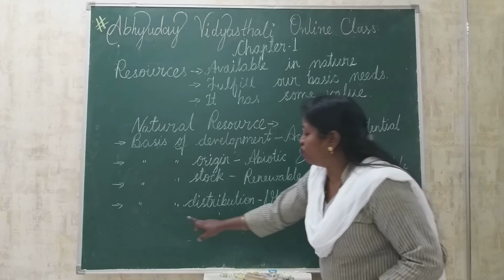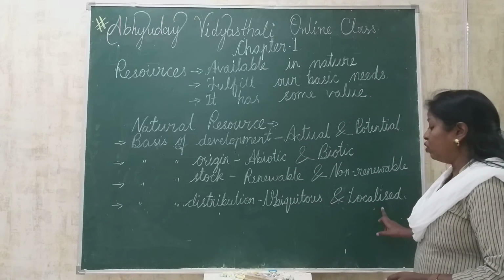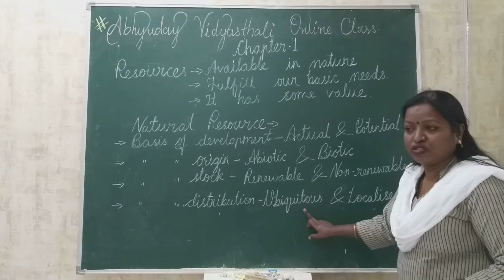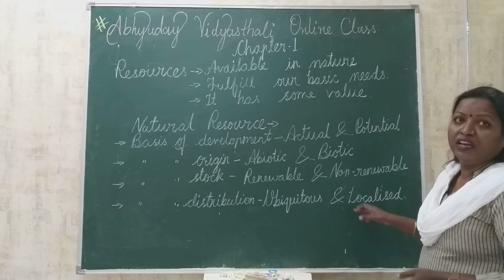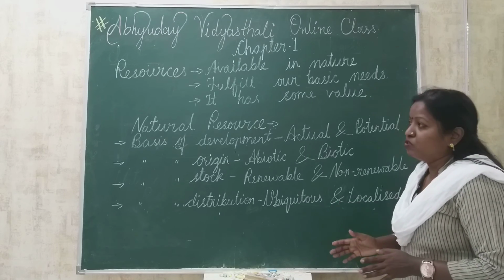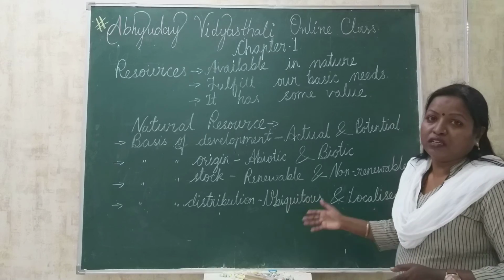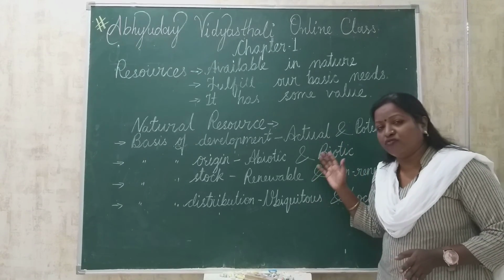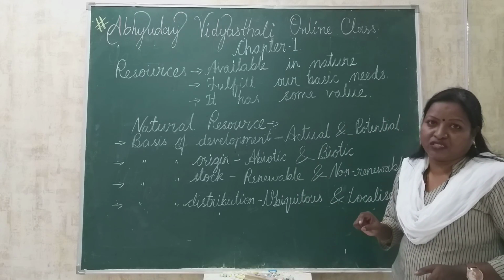And on the basis of distribution, we are dividing resources into ubiquitous and localized resources. Ubiquitous resources are present everywhere, and localized resources are present at a particular place. So in this way natural resources are distributed on the earth. This is about half of our first chapter of geography, that is resources. Okay.